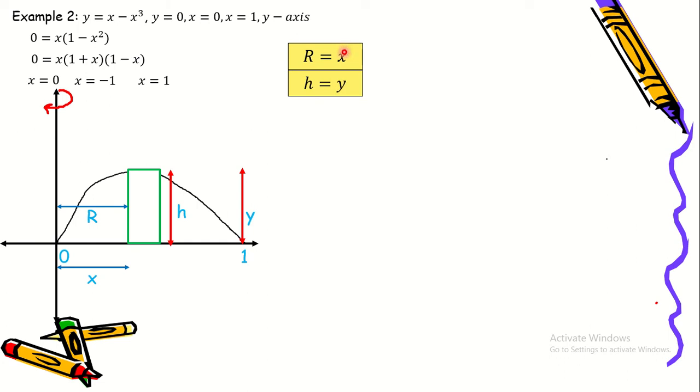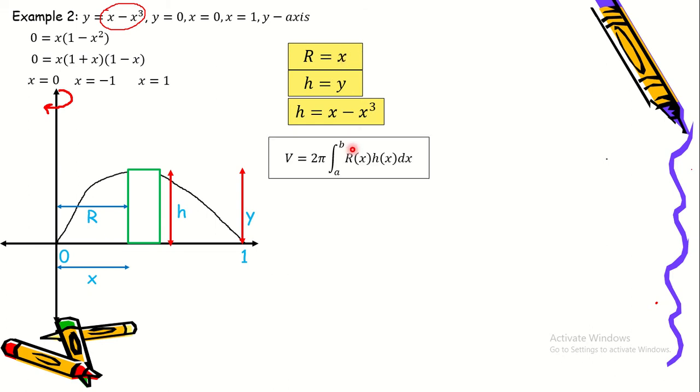So yung radius natin is already in terms of x, pero yung height is still in terms of y. So let's replace y with x minus x cubed. Since the height is equal to y and y is equal to x minus x cubed, we can have h, or the height, is equal to x minus x cubed. Okay, so both the radius and the height are already in terms of x.